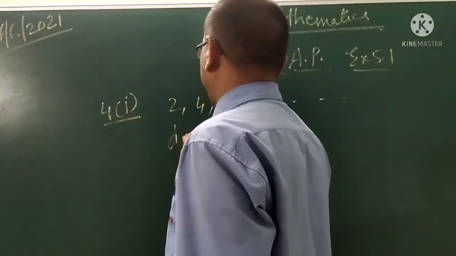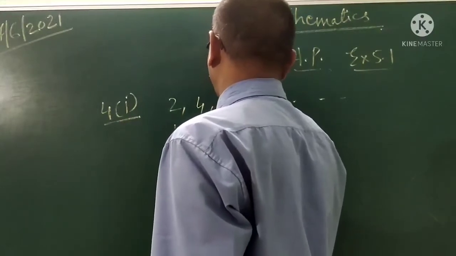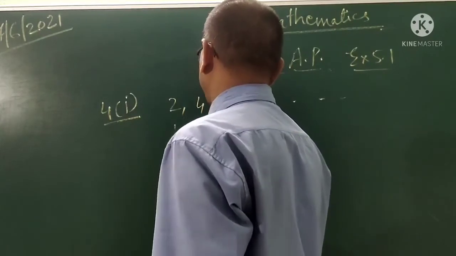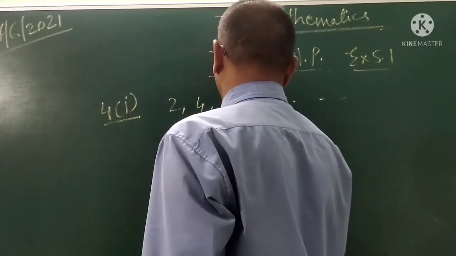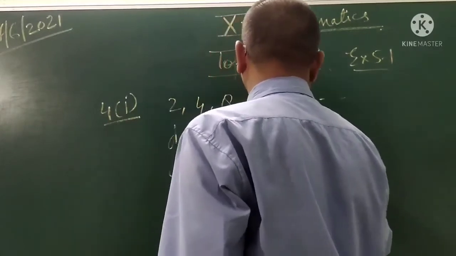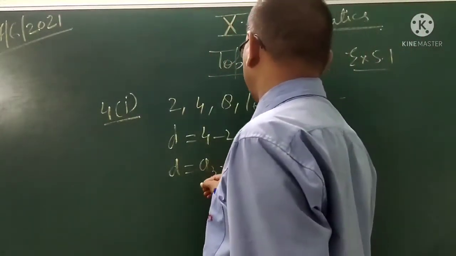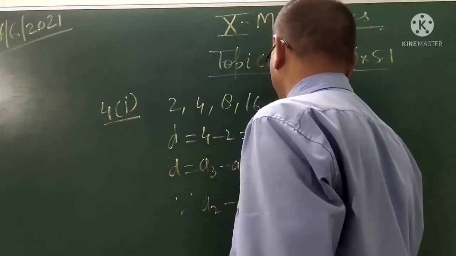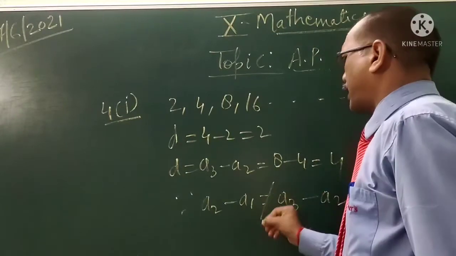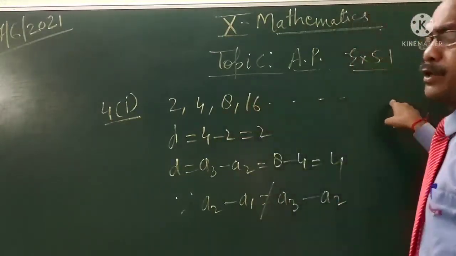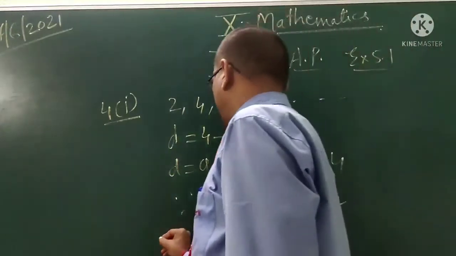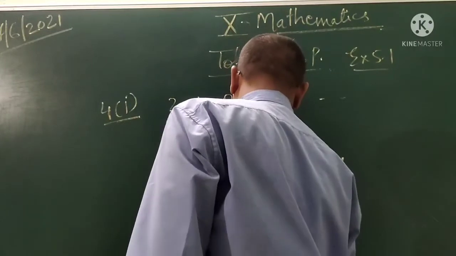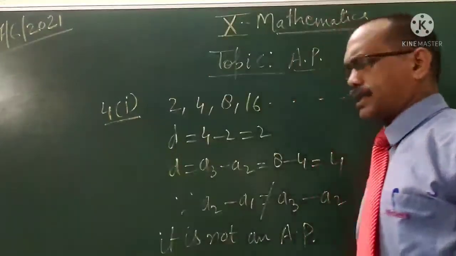Here D is 4 minus 2, which is 2. Then A3 minus A2 is 8 minus 4, which is 4, not equal. Since A2 minus A1 is not equal to A3 minus A2, the given sequence is not an AP.